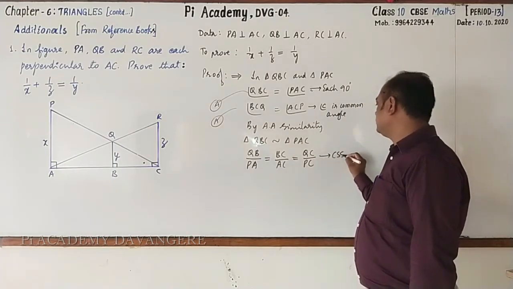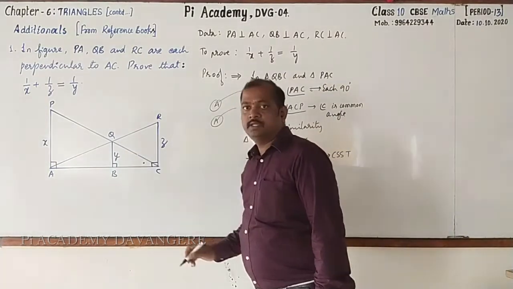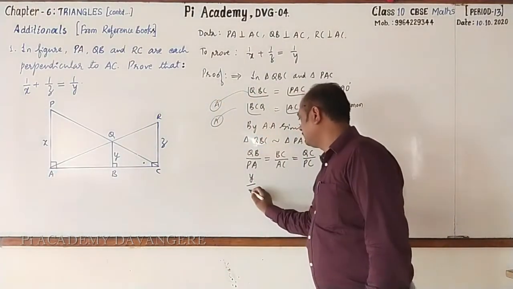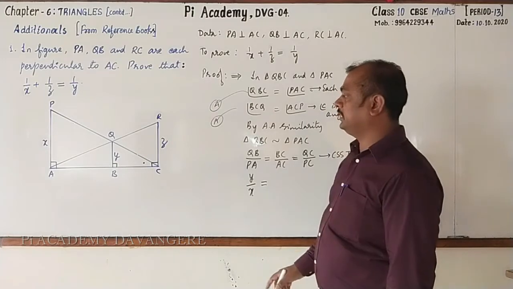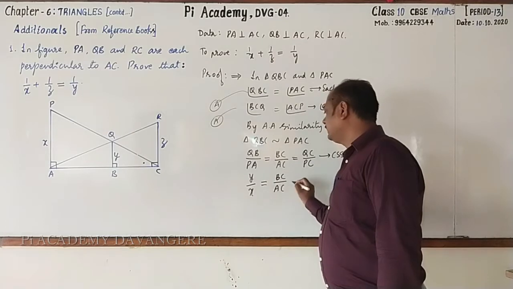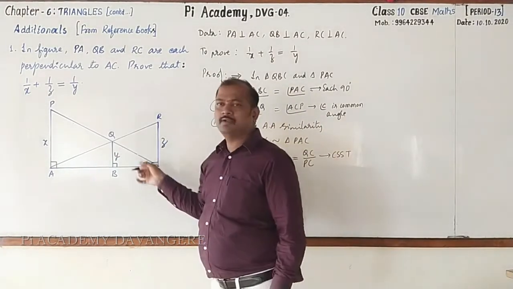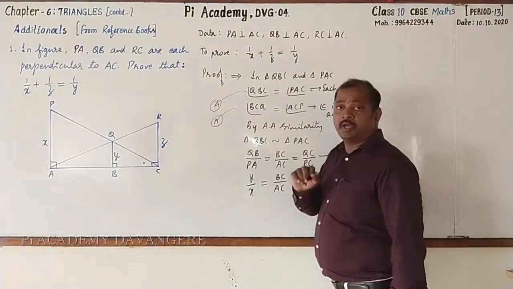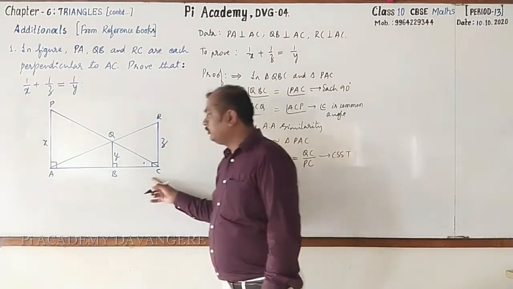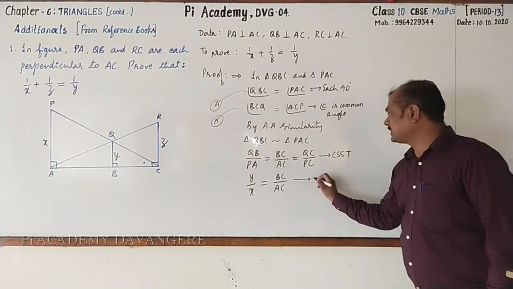It is from CSST. Then what is QB? QB is Y. PA is X. This is equal to BC. BC is unknown. You may write this as it is, by AC. QC and PC are not required. Why? The reason is, when you take the next pair of triangles also, we will get AC as the same. That is why. You may call this statement 1.